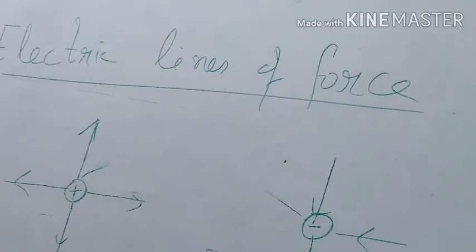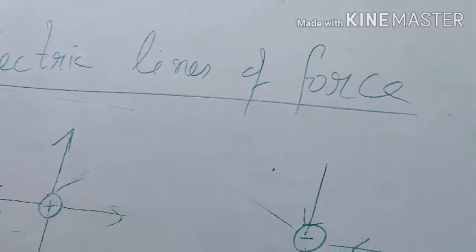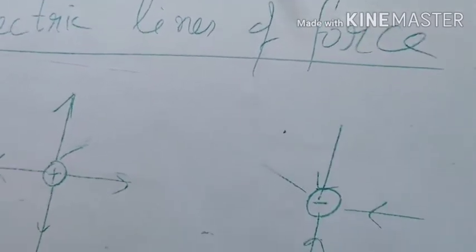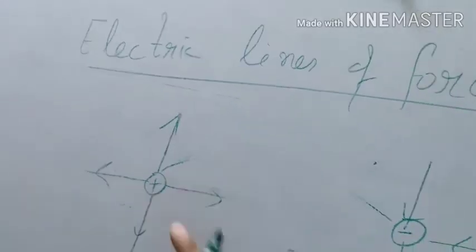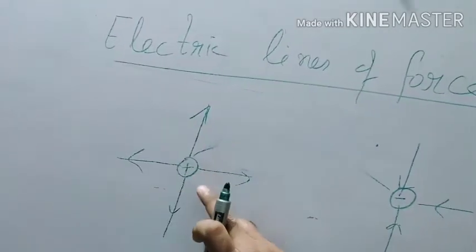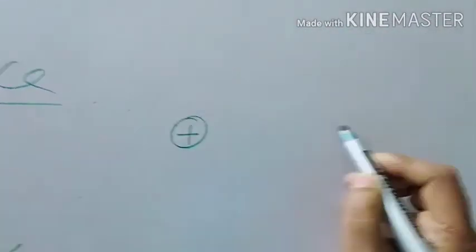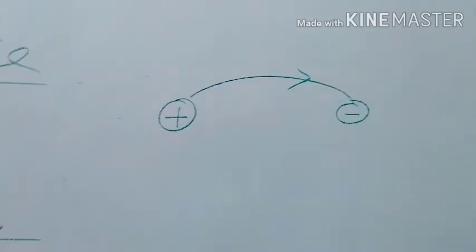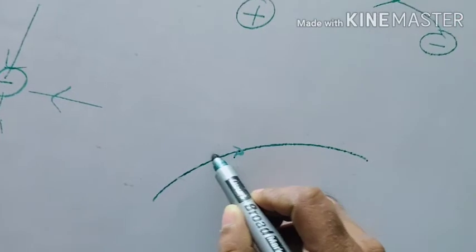Now what are electric lines of force? These are imaginary lines to represent the electric field. If there is a charge, it must have a field. If it has a field, it must have a force. So what happens to the second charge when it comes in its region? Then we always have to plot electric lines of force. Electric lines of force always start from positive and end at negative. Yes, of course, this is the first property. Whenever there is a curve, then you want to find out the direction at this point.